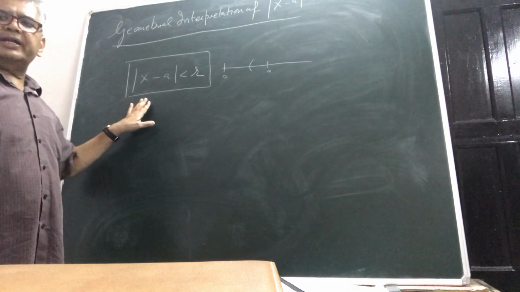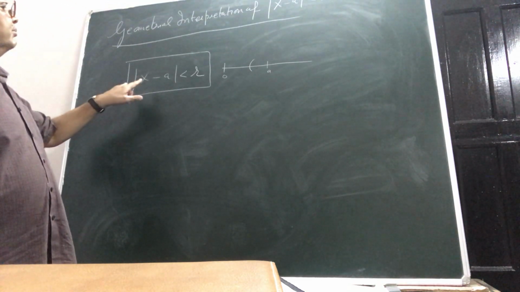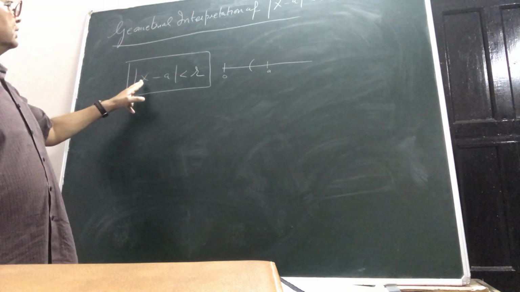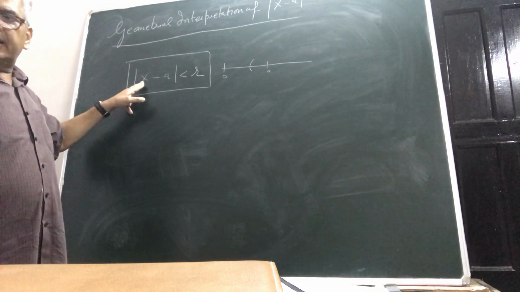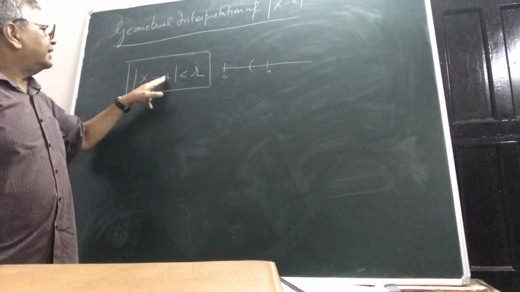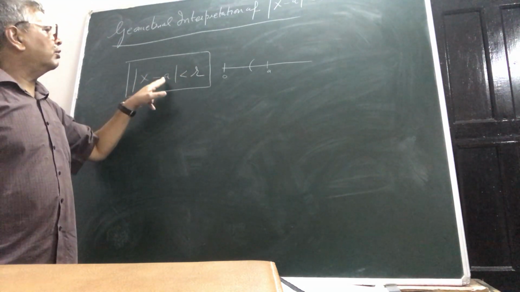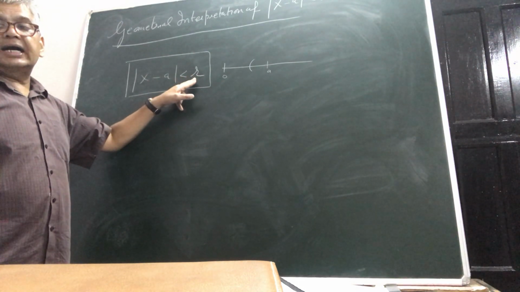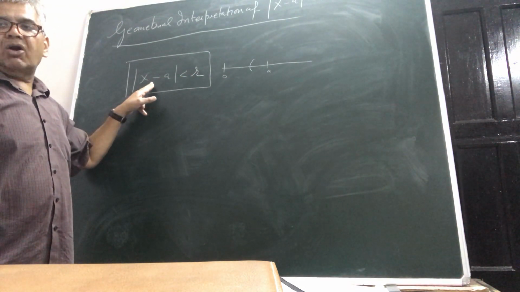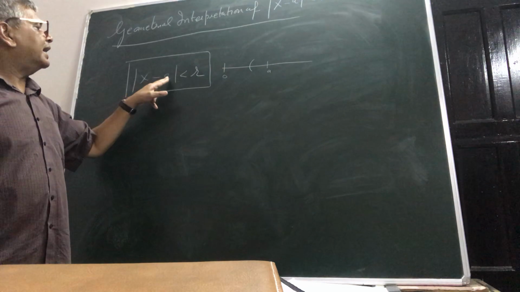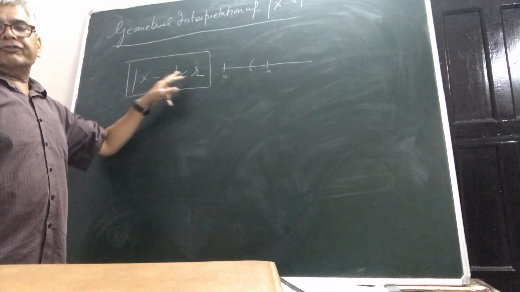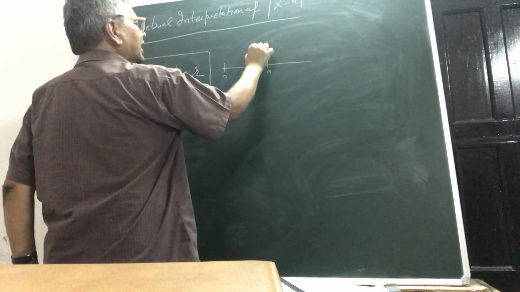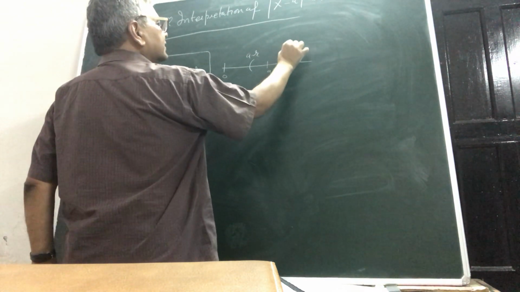The geometrical interpretation of this modulus inequality is all such numbers on the real line which are at a distance less than r from a. So obviously, on the left side it will be a minus r mark and on the right a plus r mark.